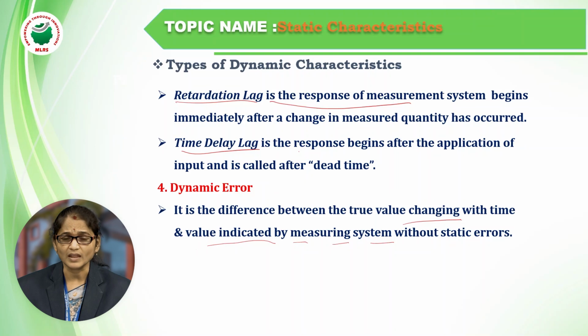These are the three parameters in the dynamic characteristics. What are those? The fidelity, measuring lag, and one more thing, dynamic error. In the fidelity, the output value changes with respect to time. And measuring lag: whenever we measure something, the value changes after some time. The signal starts, it gets some delay, some lag. It is called measuring lag.